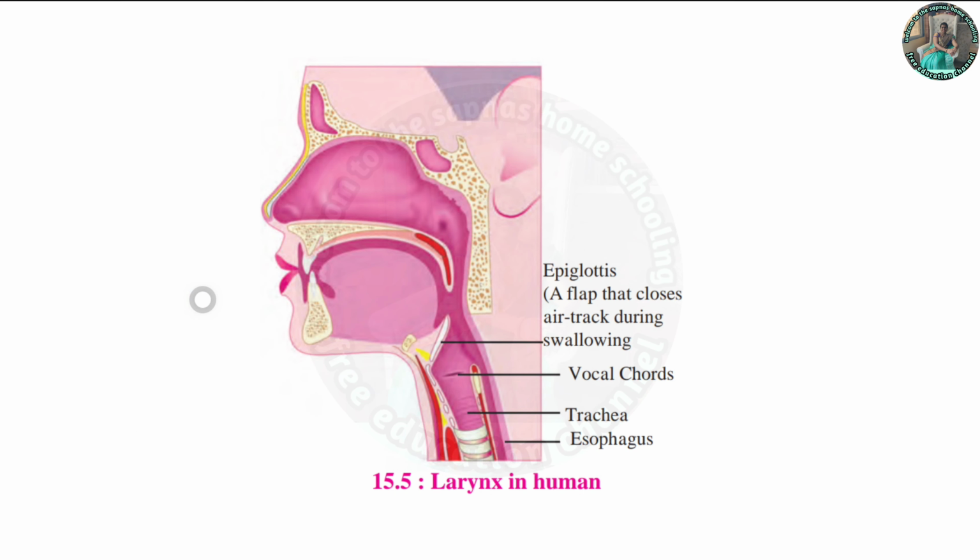This is the diagram of the larynx. So it shows the swelling, vocal cord, trachea, esophagus wall.